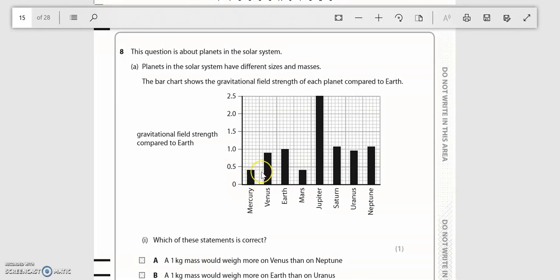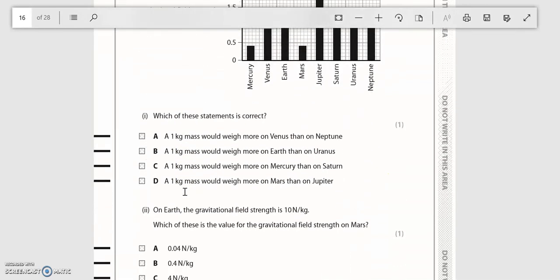So obviously Venus and Mercury and Mars are less, and Uranus, Jupiter, Saturn and Neptune are more than on Earth. Part 1 asks you which of these statements is correct. So the thing to remember is that mass does not change depending on where you are in the universe. So mass will remain constant whether you're on Earth, the Moon, Mars, anywhere.